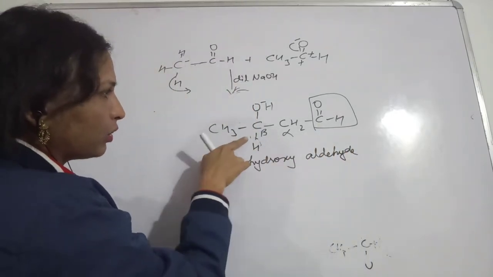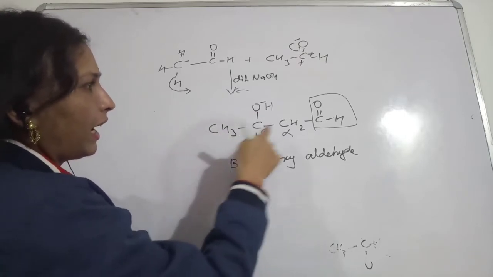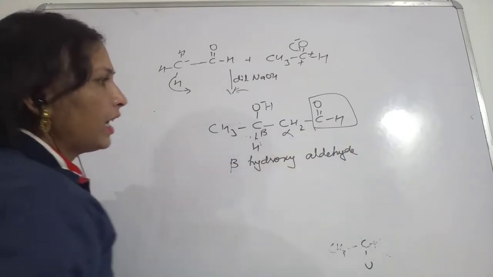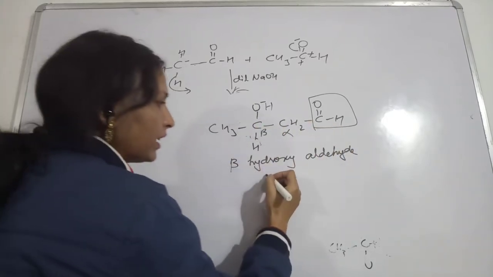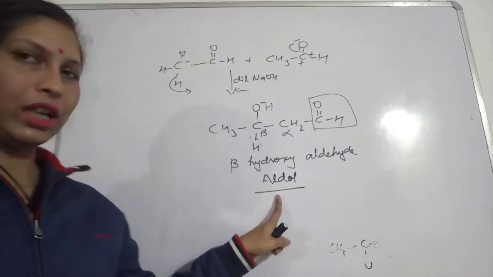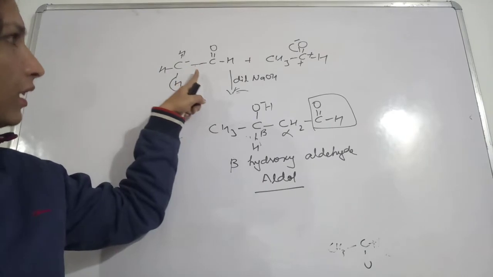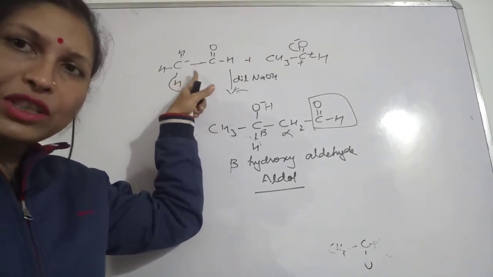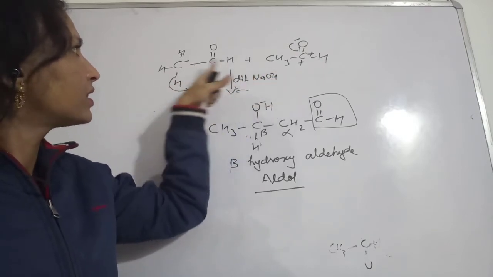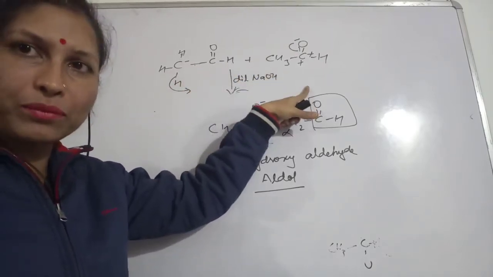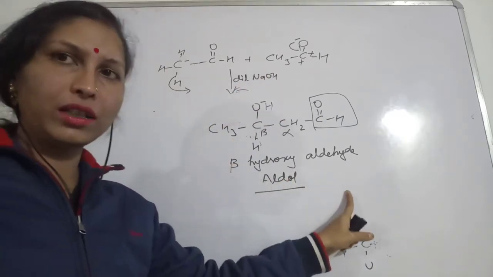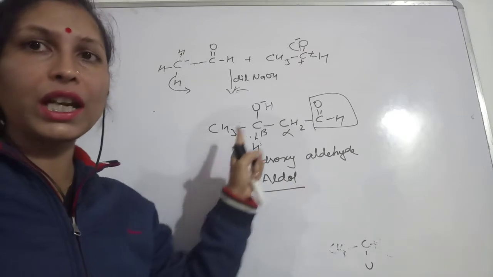Here the beta position is this one, and the hydroxy is there, beta hydroxy aldehyde as it is. So this only is called aldol. This is called the aldol product. And because the aldehydes which we have taken earlier, the reactants, were symmetrical, they were the same, that is why we are calling it a self-aldol product. So this is called self-aldol condensation.